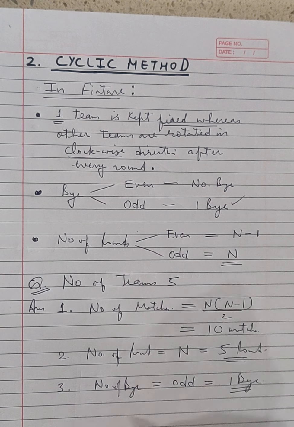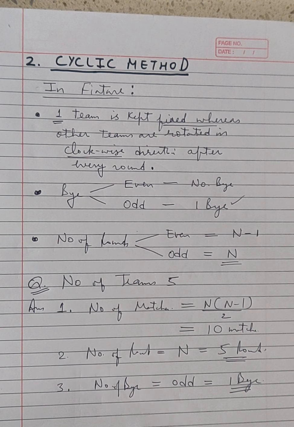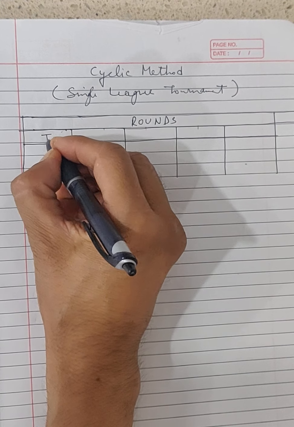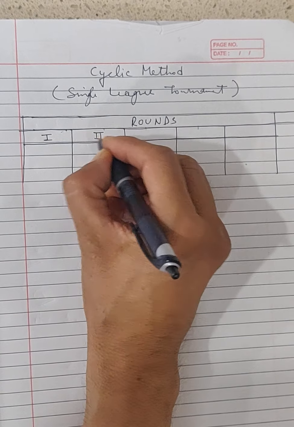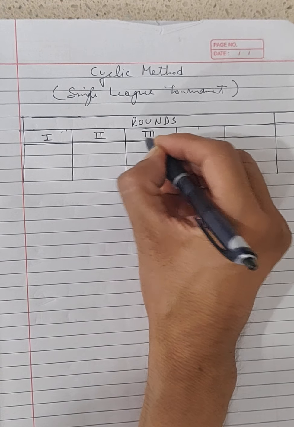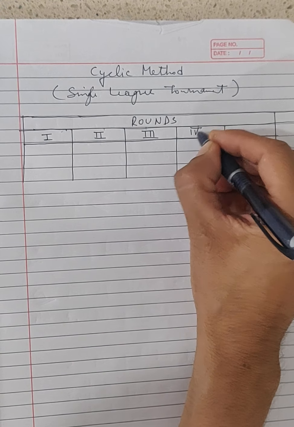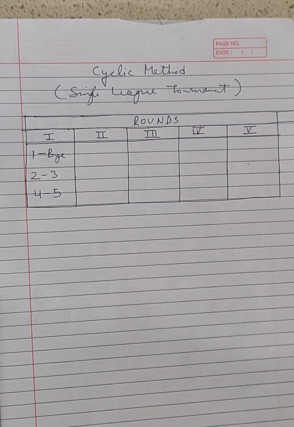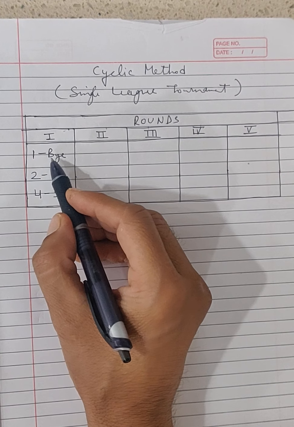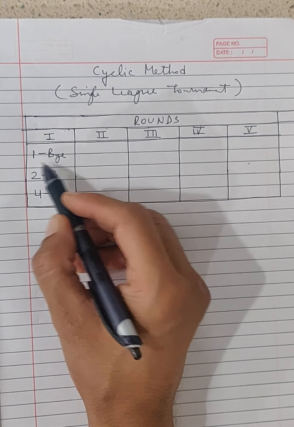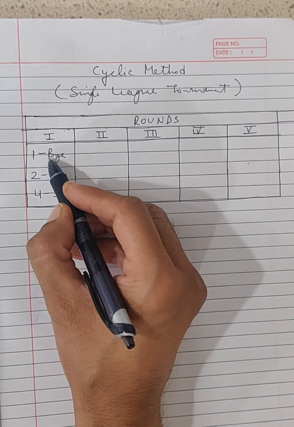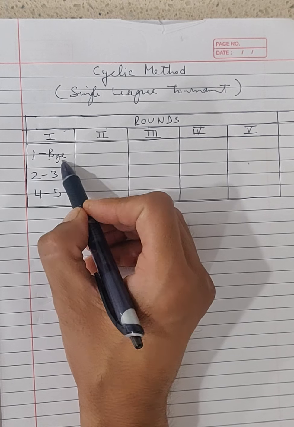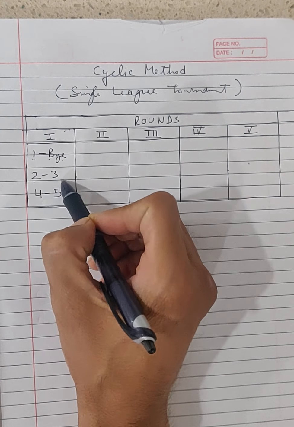So let's prepare the fixture. According to the working note, the number of rounds is 5, so on the top we have to prepare the boxes accordingly. So we have to prepare 5 boxes here for the number of rounds. Then you have to start preparing the matches in the first round. In the first round, as mentioned in the working note, 1 will get a bye, then 2 plays with 3 and 4 plays with 5.